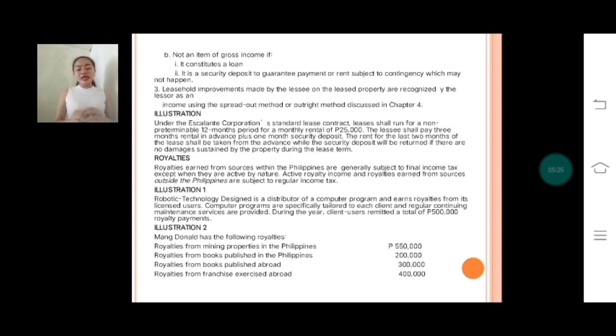So the entire 75,000 rental payments for the current month and the advance rental for the last 2 months is an item of income subject to regular tax, while the 25,000 security deposit is not an income.